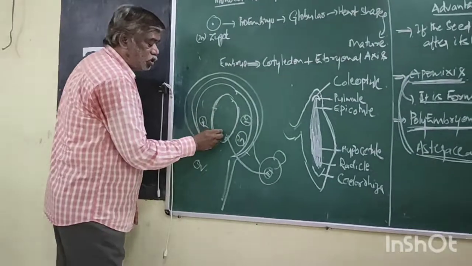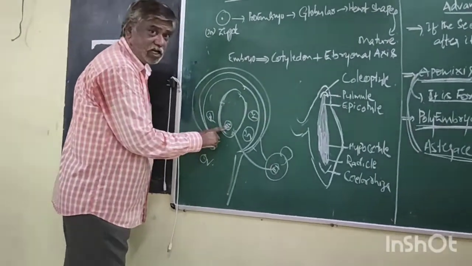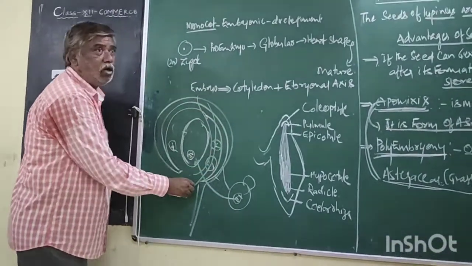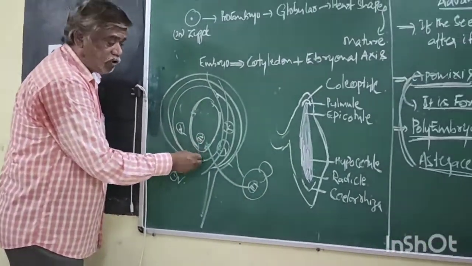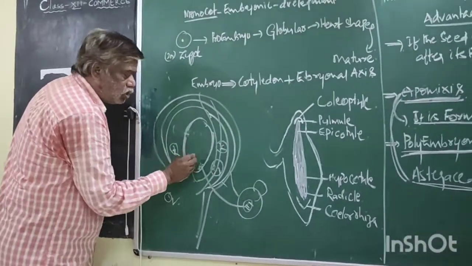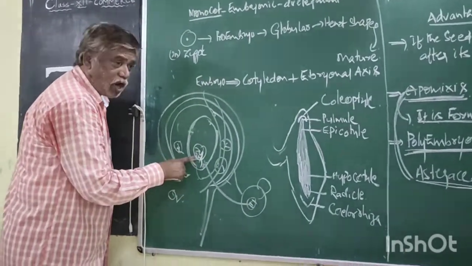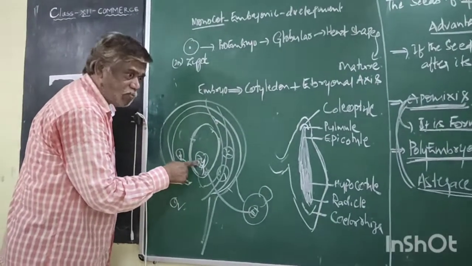Before fertilization, it is the egg. The pollen tube carries the male gamete and fertilizes the egg. After fertilization, the egg becomes a zygote, which is diploid, 2N. The formation of zygote requires fertilization between male and female gamete.